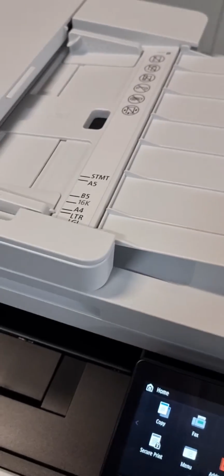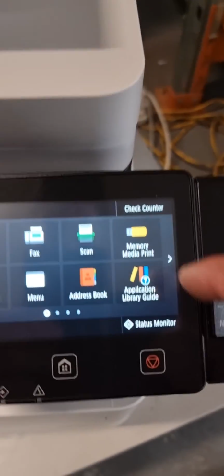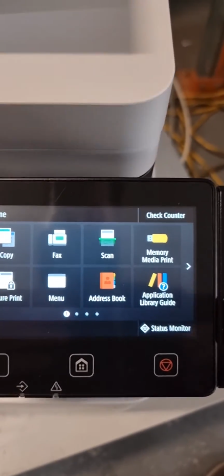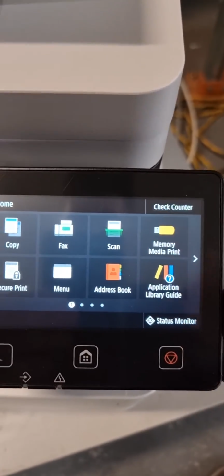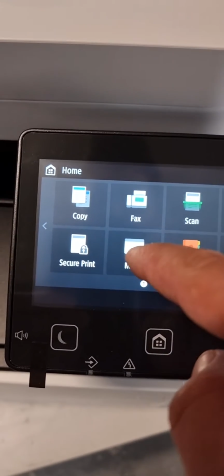1127. It is a Canon with a scanner, and it's also a color machine. We have an issue. People call us sometimes; it does the run up and everything, but when you press on memory media, it says restricted. What do you need to do?